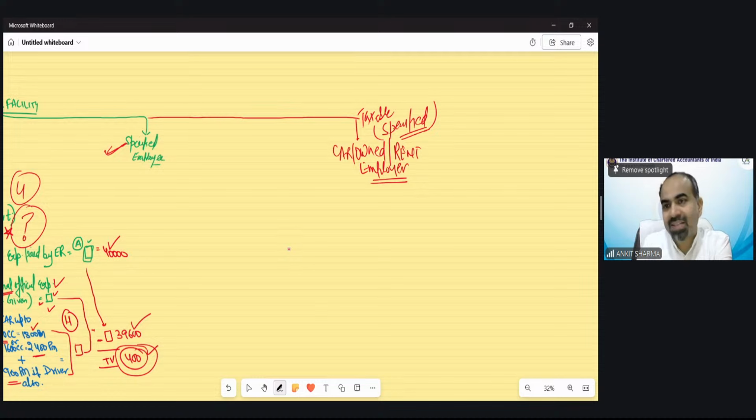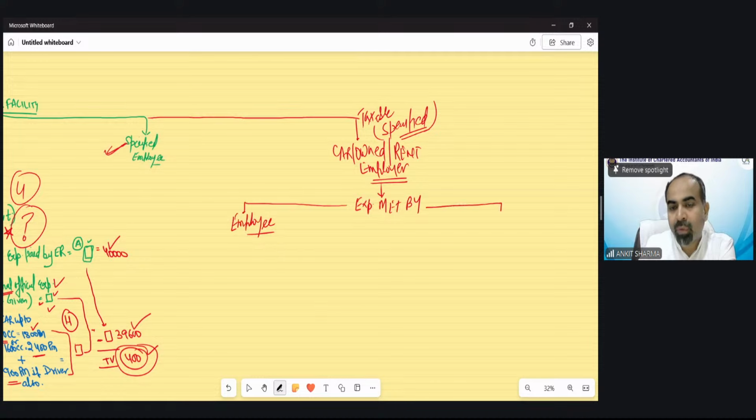Now in this case, we have seen that the car is owned by the employer. So now for the expenses provision we have to see who has met the expenditure, and there would always be two cases. Expenses met by either, of course, the employee or the employer.